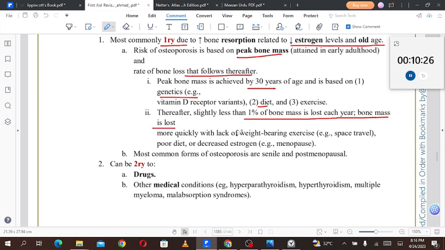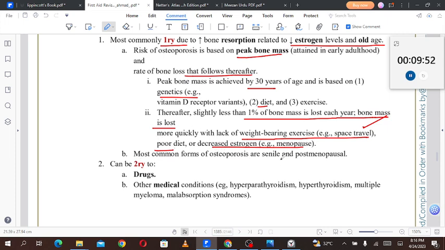Bone mass is lost more quickly with lack of weight bearing exercise, for example space travel, poor diet, or decreased estrogen, for example menopause. What do they mean by weight bearing exercise? Weight bearing exercise means things like weight lifting in the gym. So although about 1% of bone mass is lost every year, if it is happening more quickly than usual, you must suspect that the person is not doing weight bearing exercises, or is going to space travel, has a poor diet, or has decreased estrogen, for example menopause.